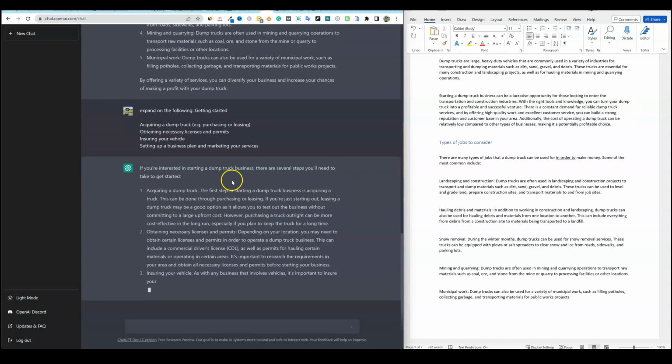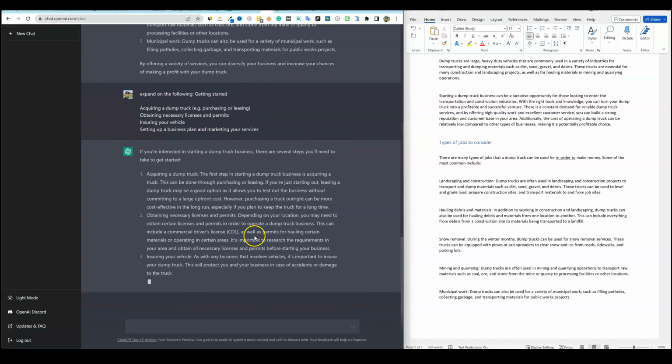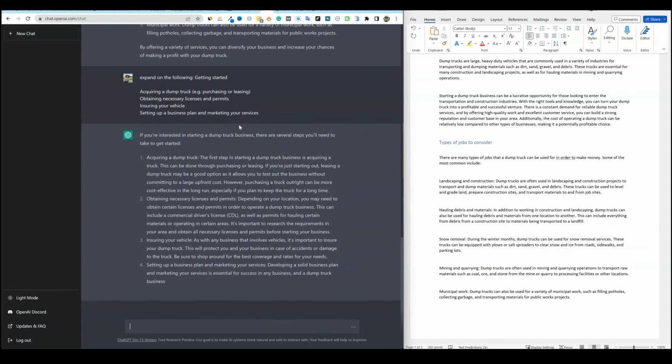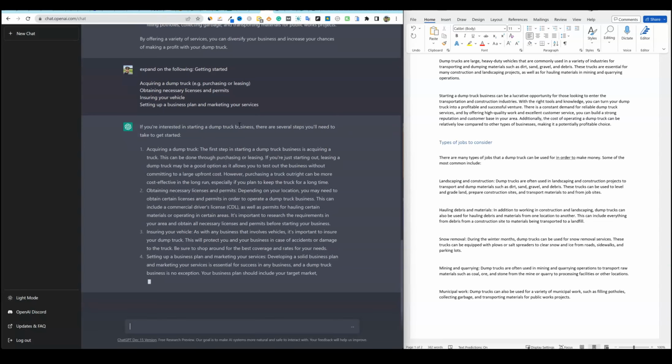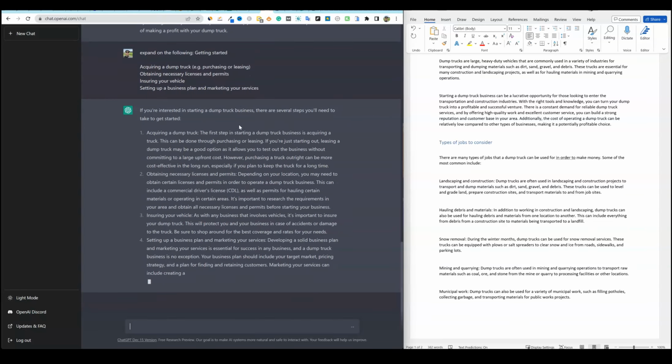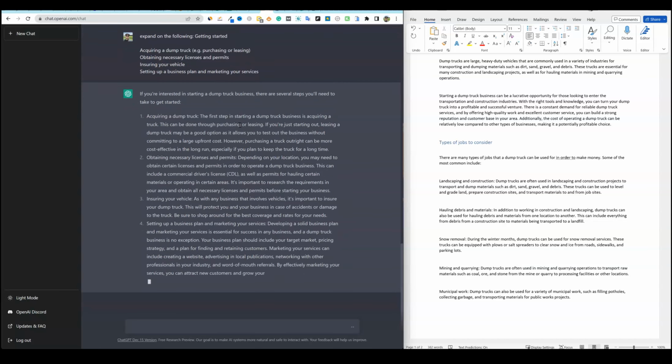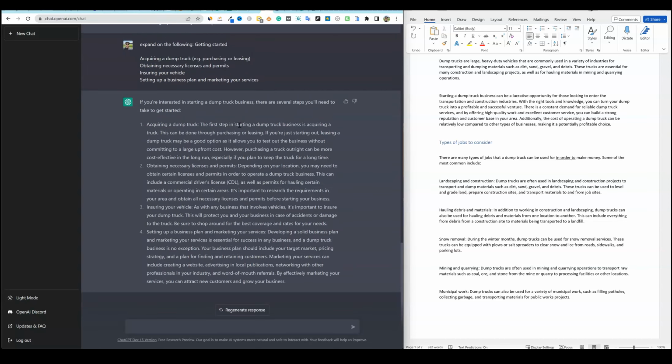But see how it can write hundreds of words on just one subheading, right? One H2. If we tell it to write an entire article, I could show you how it does that as well. But it's only going to do about 500 words, and it either is going to stop in the middle of your article, or it's going to write an article for you, but it's not going to expand on each topic, if that makes sense.